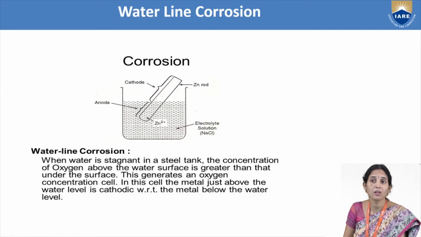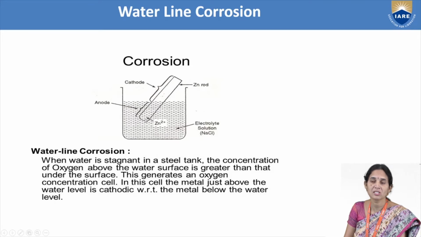That part of the metal will act as anode, and the open part of the metal will act as cathode. From this diagram you can observe very clearly the metal which is partially dipped in sodium chloride solution. The part of the metal dipped in the solution will act as anode, and the open part, exposed to the outside atmosphere, will act as cathode. So an electrochemical cell is developed here.